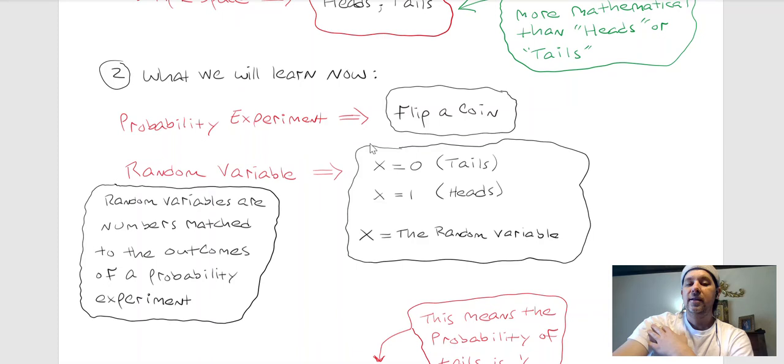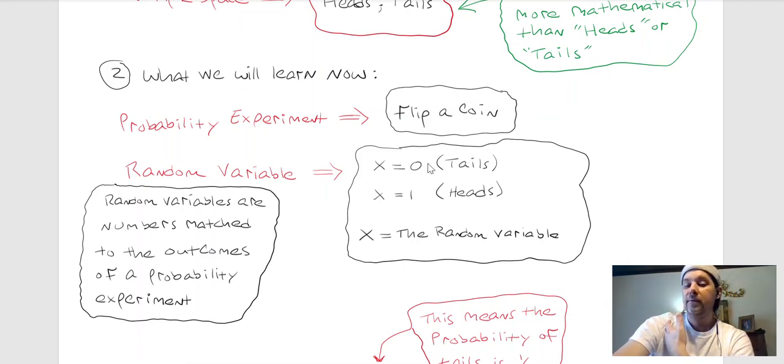So I'm going to say X is a random variable and it signifies an outcome of the probability experiment. Okay, and I'm going to define my numbers this way. I'm going to say if X is 0, that means the outcome was tails, and if X was 1, that means the outcome was heads.